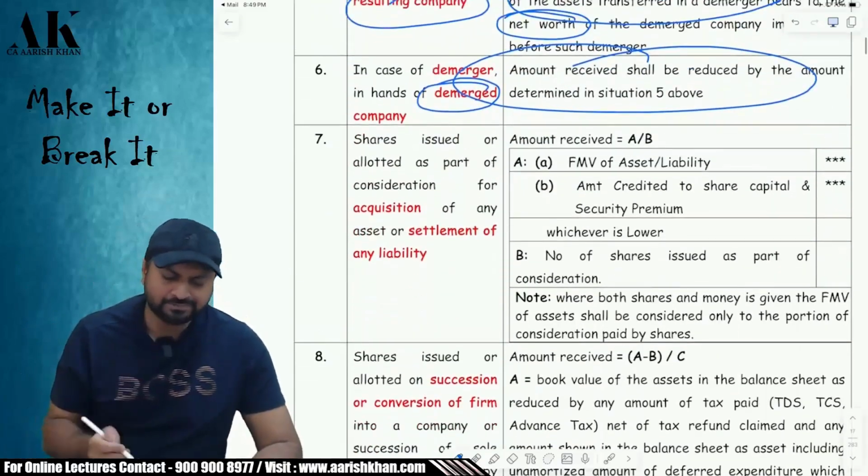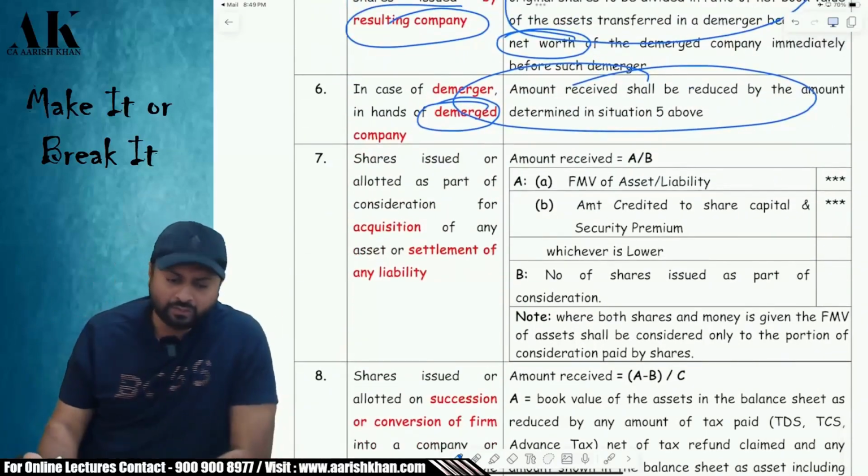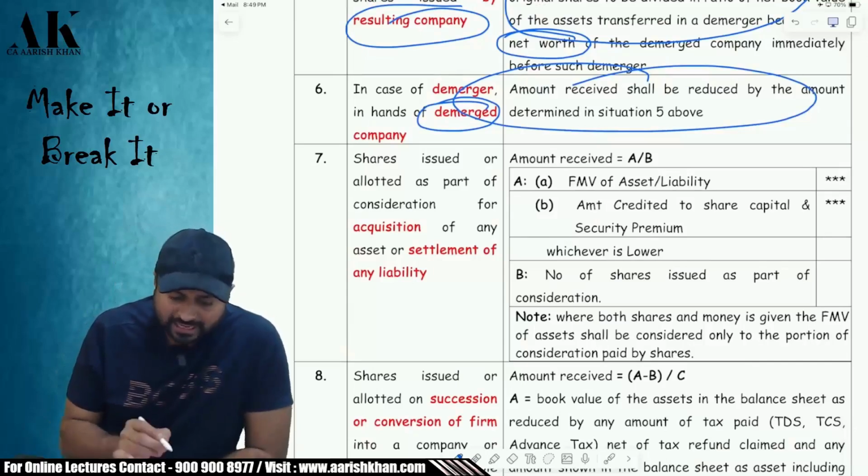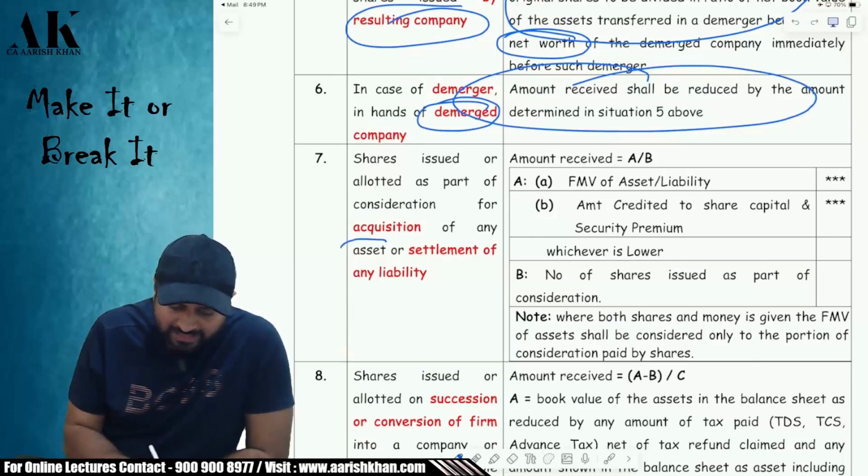Okay. Next one is a very unique case. What is that unique case? Listen carefully. I have given some asset to the company. What have I given to the company? Some asset.